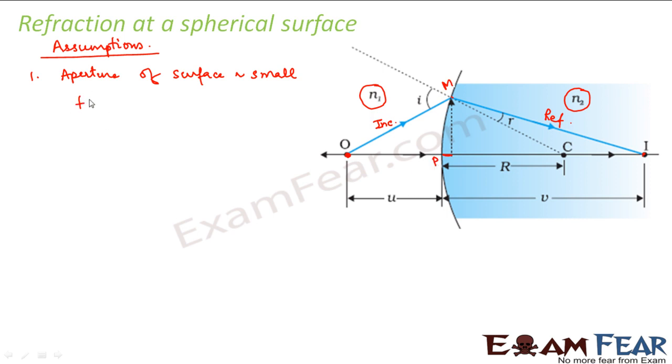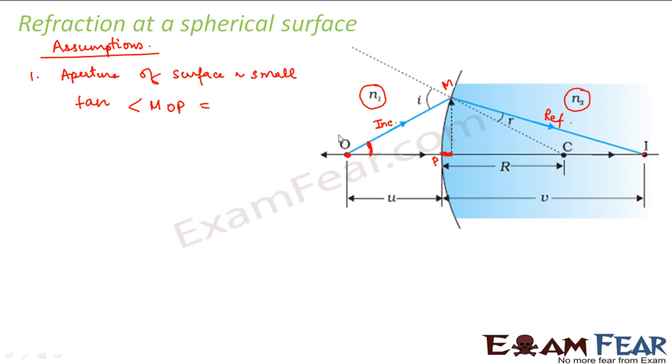So we can say that tan of angle MOP, that is this angle, would be nothing but this divided by this. Here, when we say that the aperture is very small, that means this distance is negligible. So PC is nothing but P, this point. We are not naming this point as something else; we are assuming this point to be P because we have assumed that the aperture is very small.